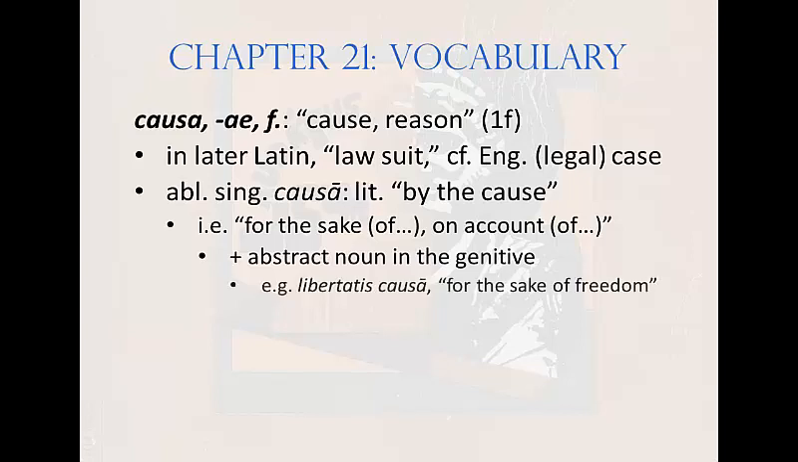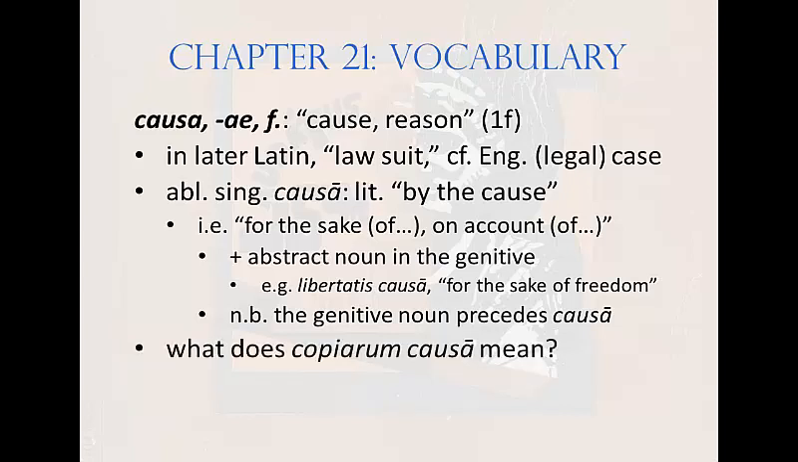For example, libertatis causā, meaning for the sake of freedom. Note that the genitive noun typically precedes causā. It doesn't follow it, making it one of the relatively few examples in which word order matters in Latin. So what does copiarum causā mean? Good. On account of, or for the sake of, the troops.